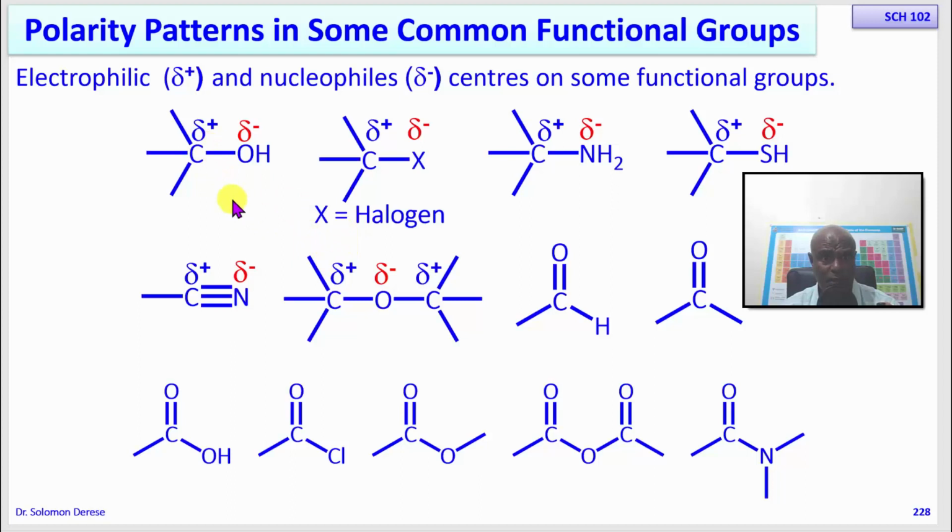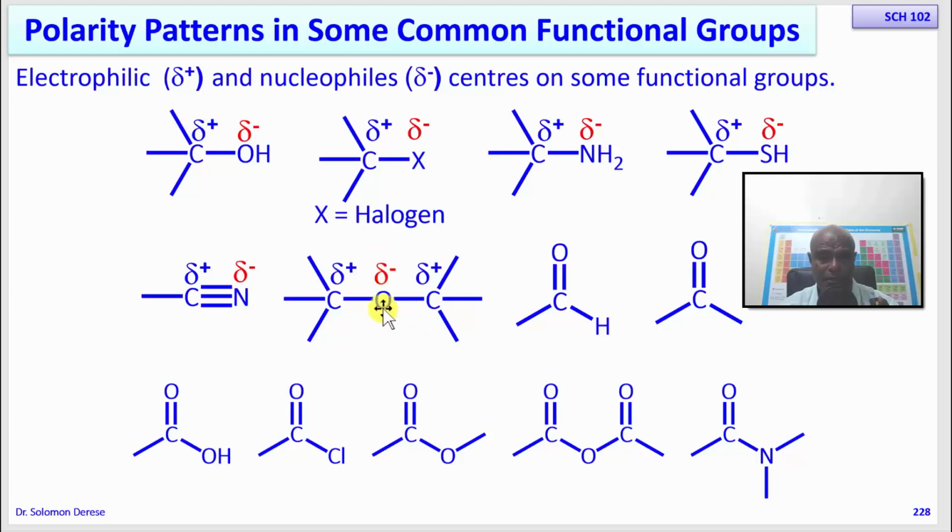Is it the positive charge on the carbon of an alcohol, or the positive charge on the carbon of an ether? What do you think? See here, this oxygen is involved through one bond with this carbon, so this oxygen will use all its resources to pull electrons from this carbon. So it becomes very negative, and the other one becomes very positive.